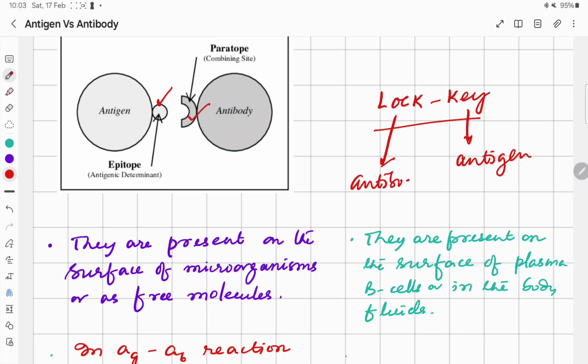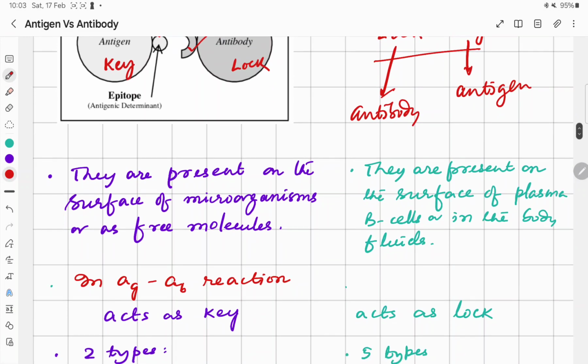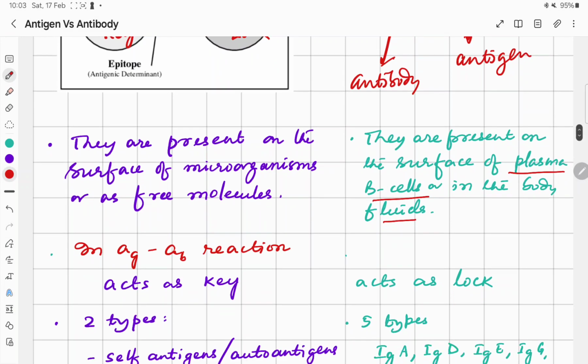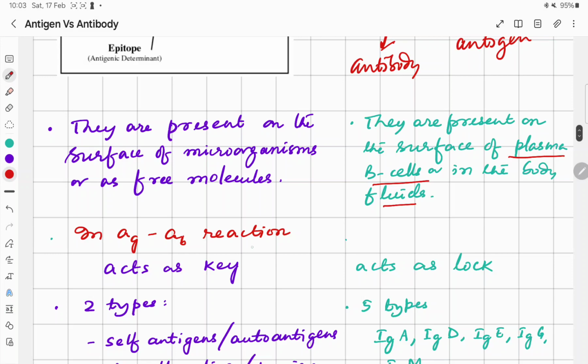So you can see the structure here. So these antigens are present on the surface of microorganisms or as free molecules, whereas the antibodies are present on the surface of plasma B cells or in the body fluids. So in antigen-antibody reaction, antigen acts as key and antibody acts as lock.